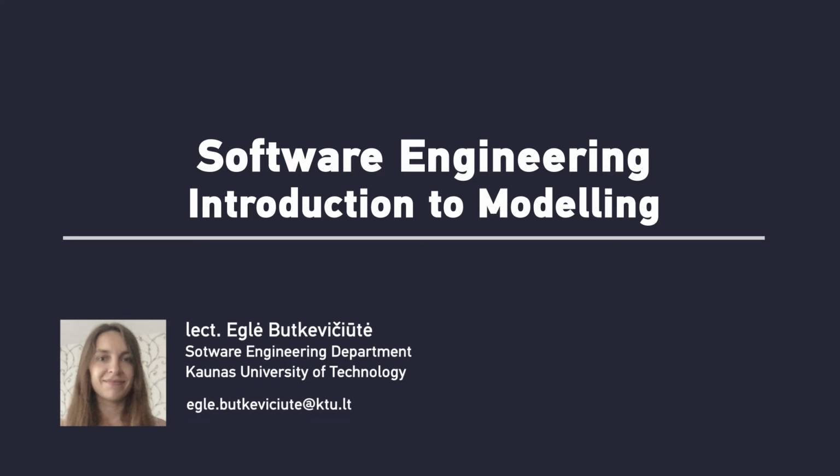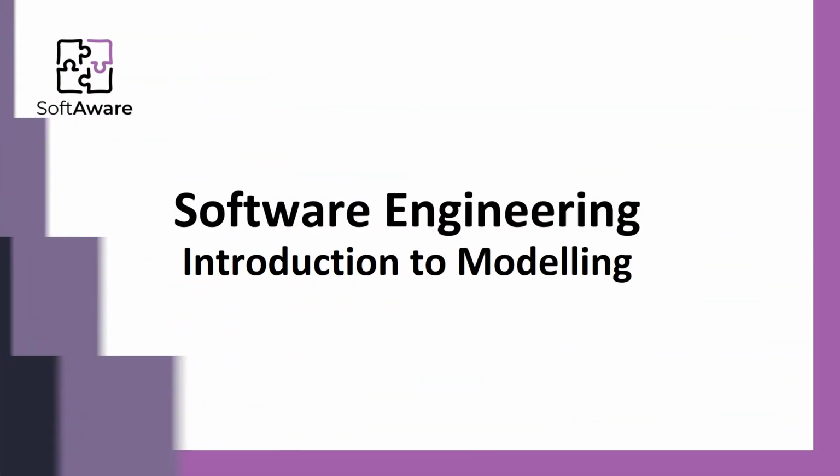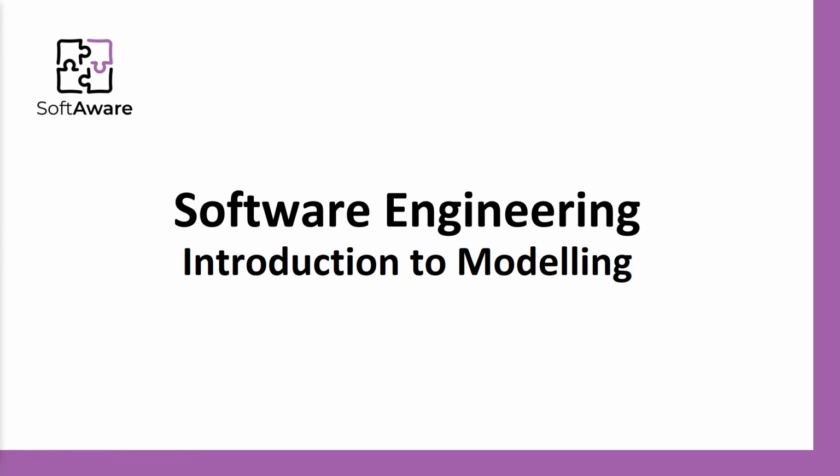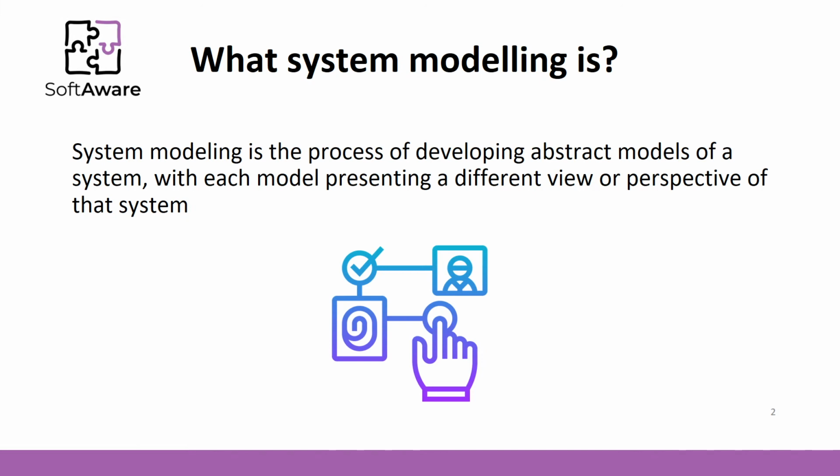Hello everyone! In this lecture, I will shortly present what system modeling is, why every software engineer needs it, and where it can be used. System modeling is the process of developing abstract models of a system. In each model, a different view or perspective of that system is presented. Models help analysts to understand the functionality of the system and are used to communicate with customers.